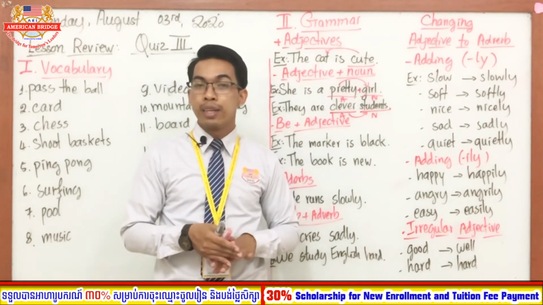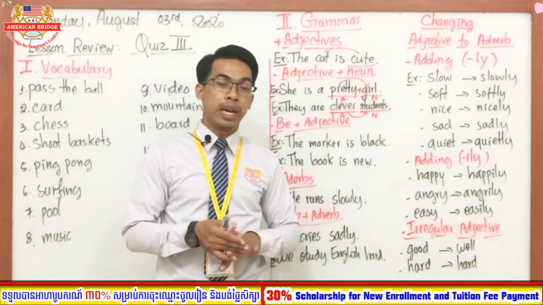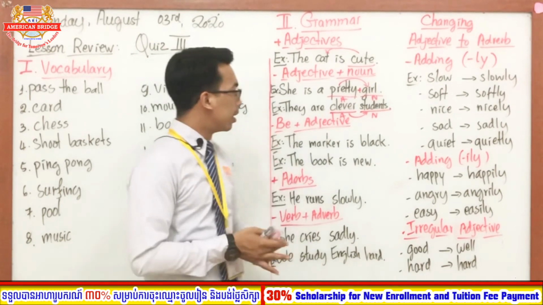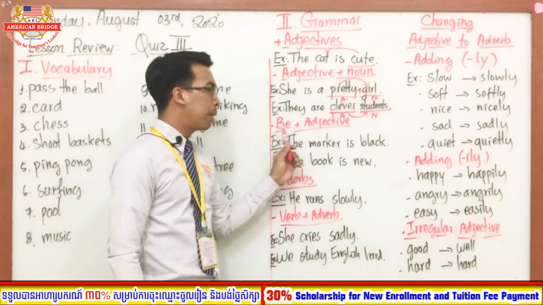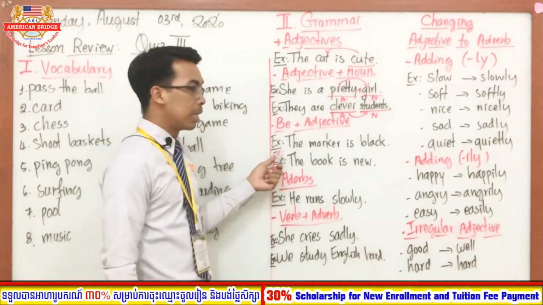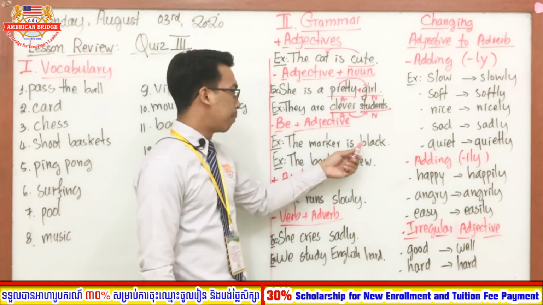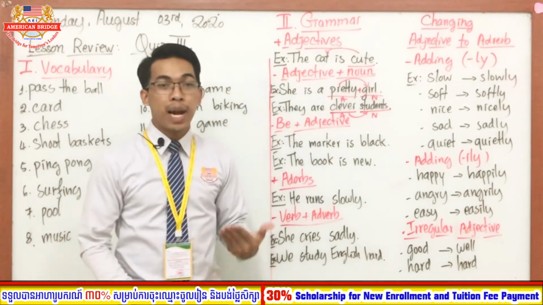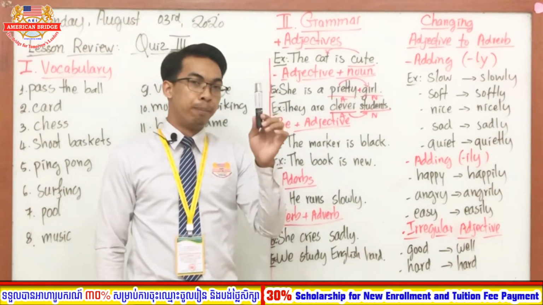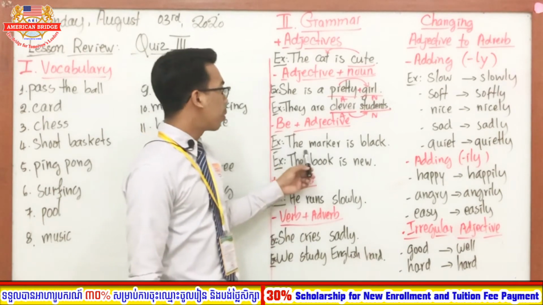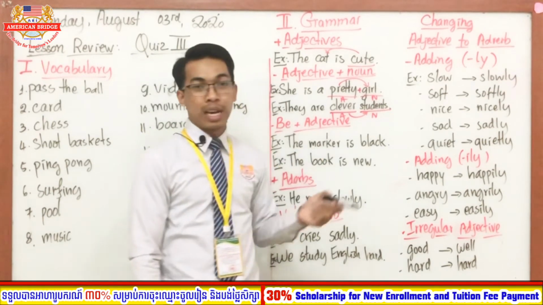And are, we use with you, we, and they. Okay, good. So be plus adjective. Let's look at the example altogether. The marker is black. The marker is black. So where is be? Where is the adjective?